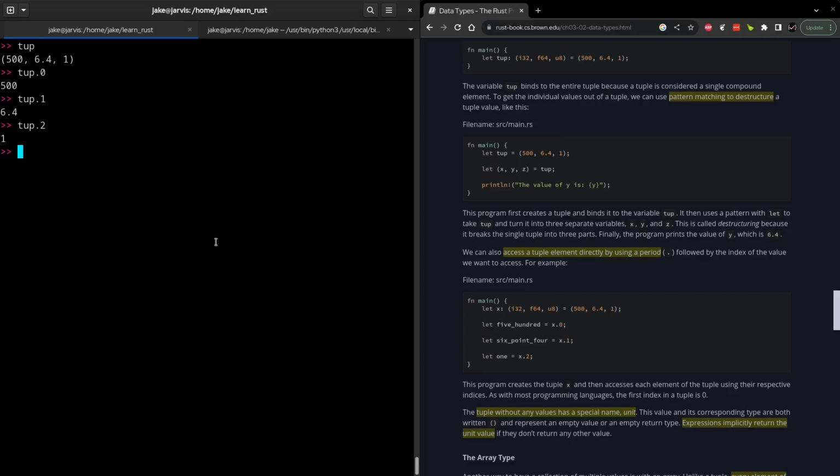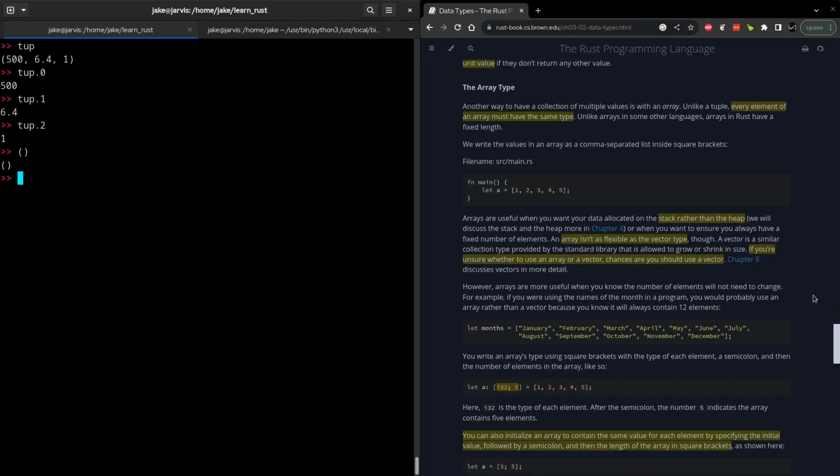And the final thing about tuples is that an empty tuple is known as a unit, because expressions implicitly return the unit value. The equivalent of this in Python would be functions implicitly returning None. So it seems like an empty tuple or unit is the Rust equivalent of None in Python.